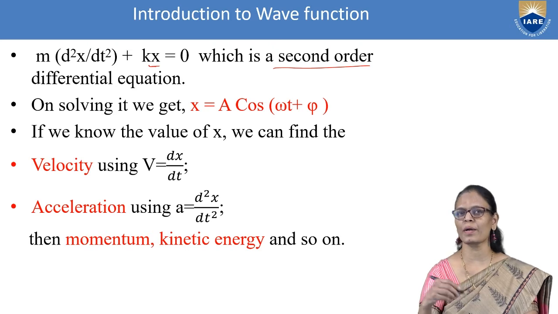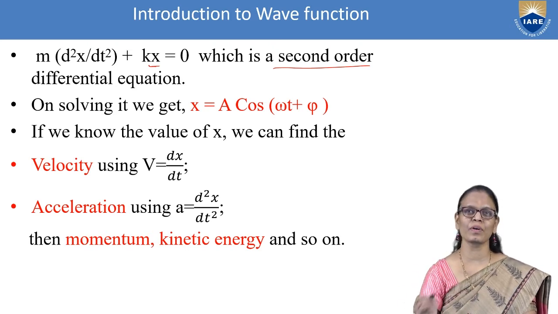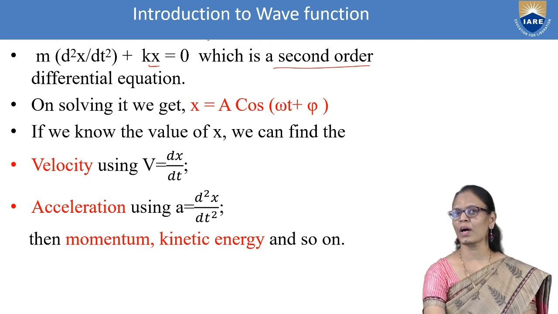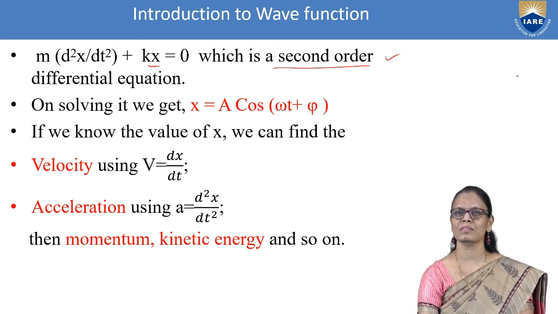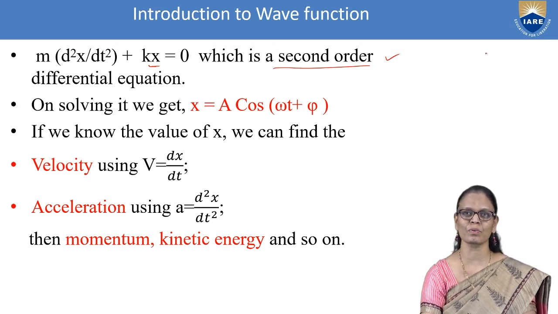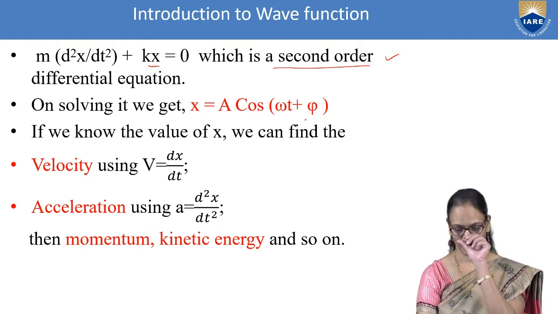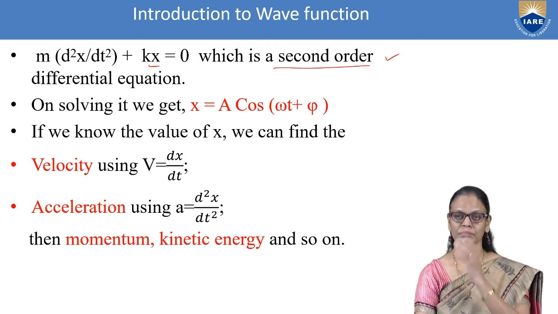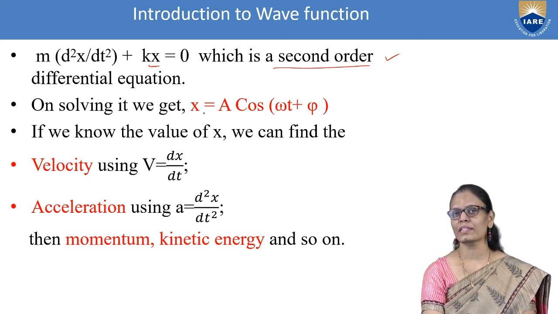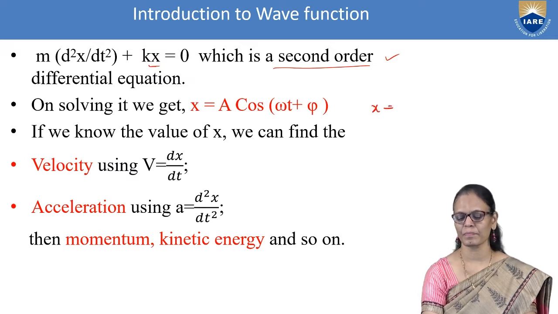Are you able to understand how I am trying to relate? Whenever you have an equation, how did we get the equation? We are trying to observe the motion of this mass which is attached to the spring, what laws it obeys, and what equation we get. So we have got the equation m into d square x by dt square plus kx is equal to 0. On solving this, what do you get? The x value. So x is equal to a cos of omega t plus phi. So what is x? x is nothing but displacement.